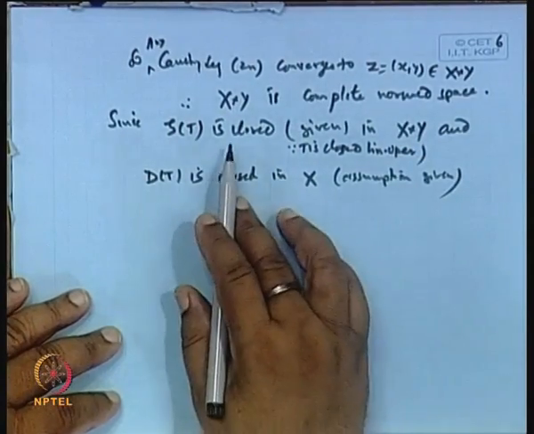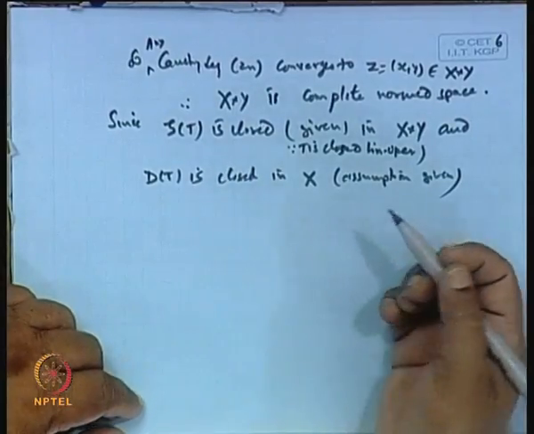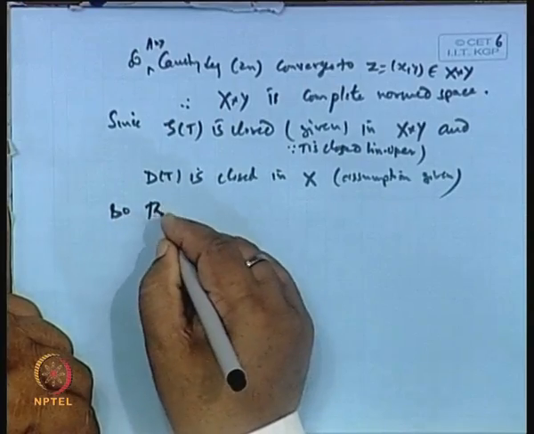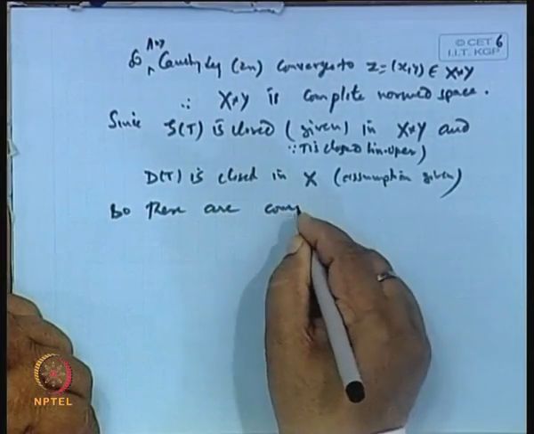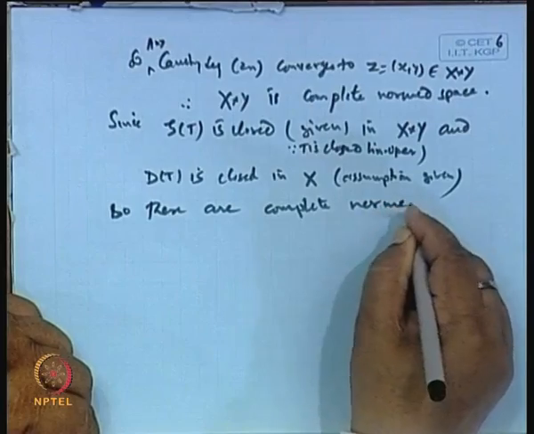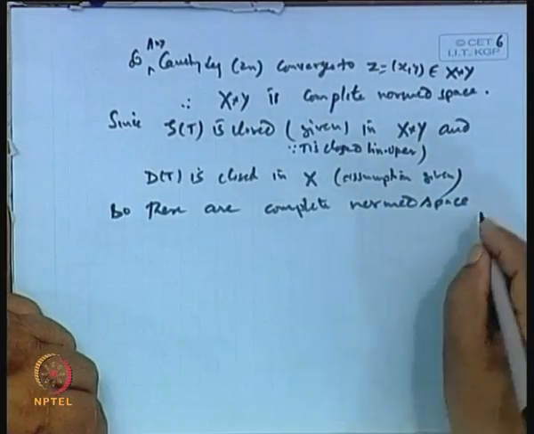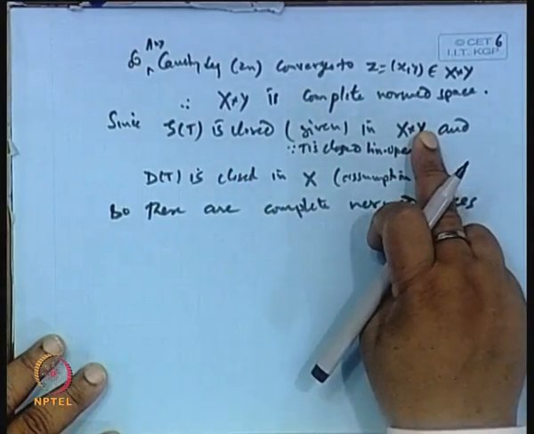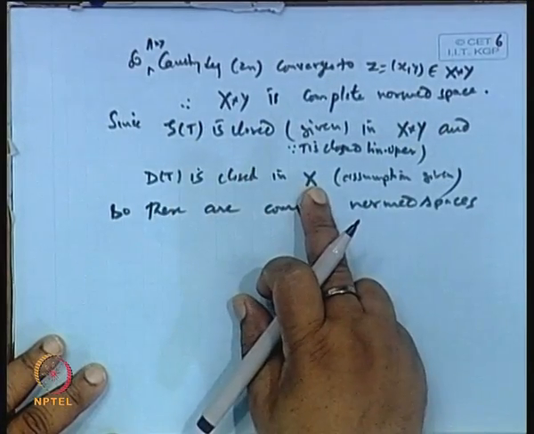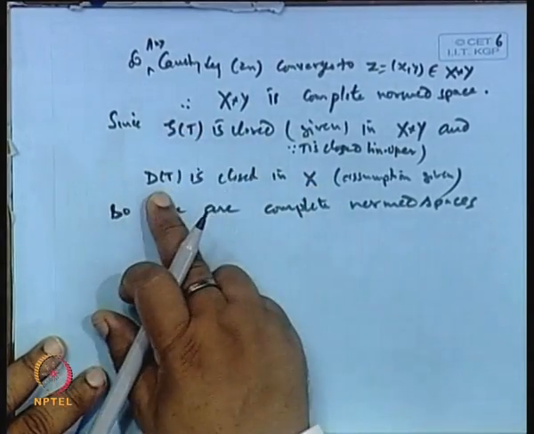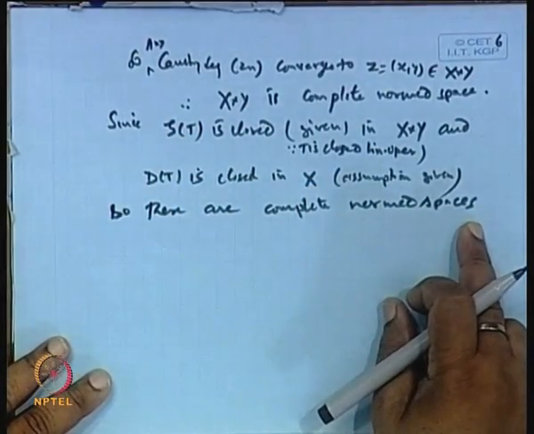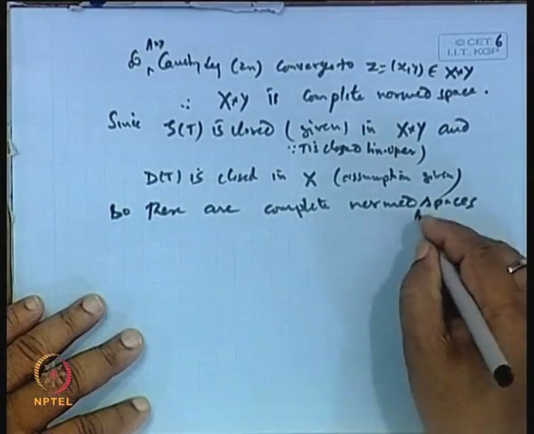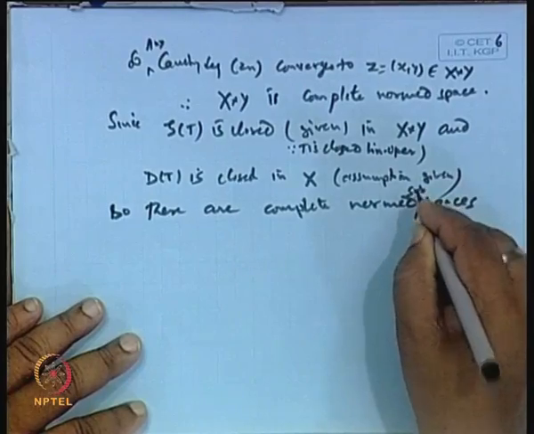So, consider both are closed, so these are complete normed spaces. Why? Because these are closed subspaces of a complete space. This is also a closed subspace of a complete normed space. Therefore, the graph of T and D(T) both are complete normed spaces, subspaces you can say, is it not? Subspaces. Clear?